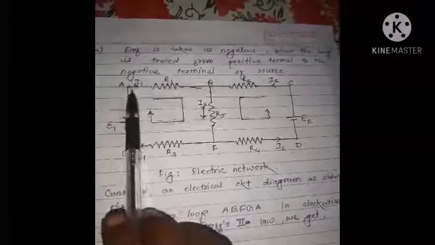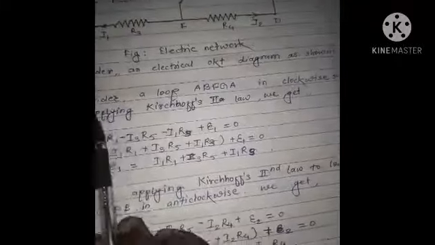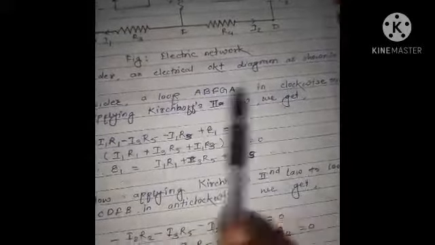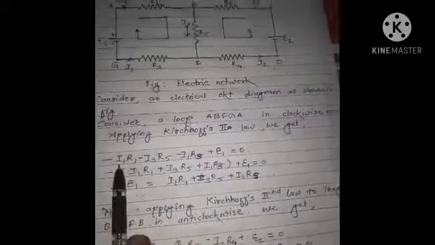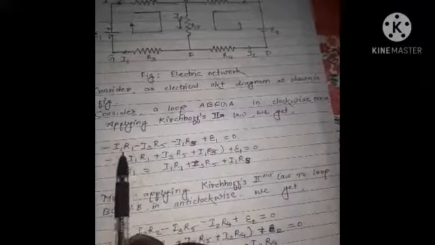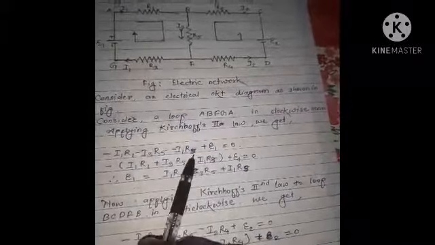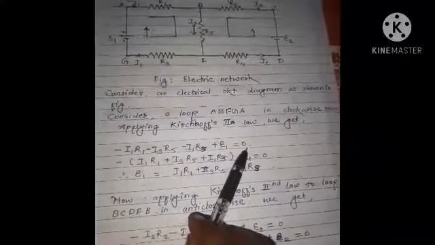Now consider loop ABFGA, and applying the second law, we get, according to the second law, minus I1 R1 minus I3 R5 plus epsilon 1 is equal to 0.